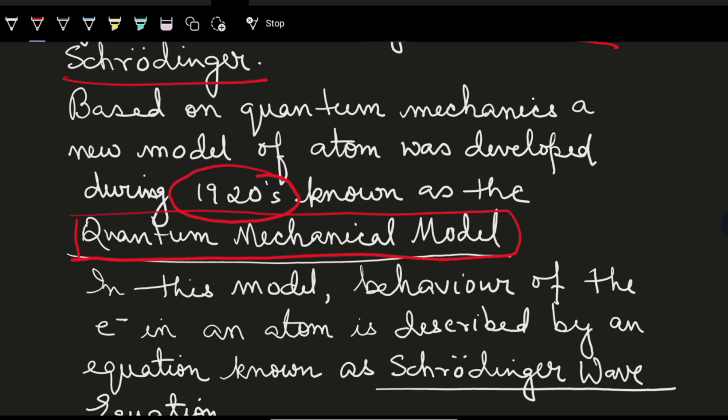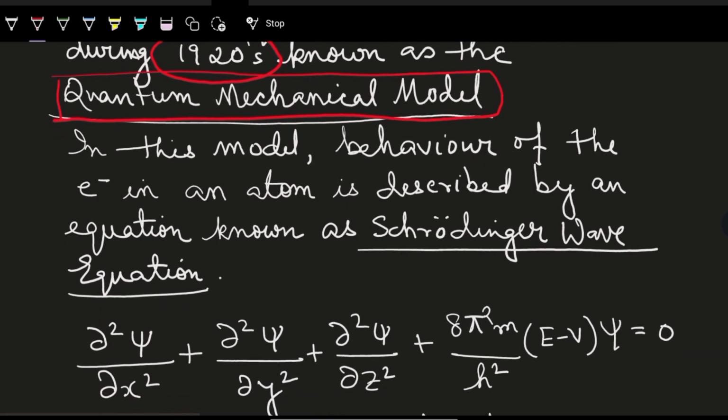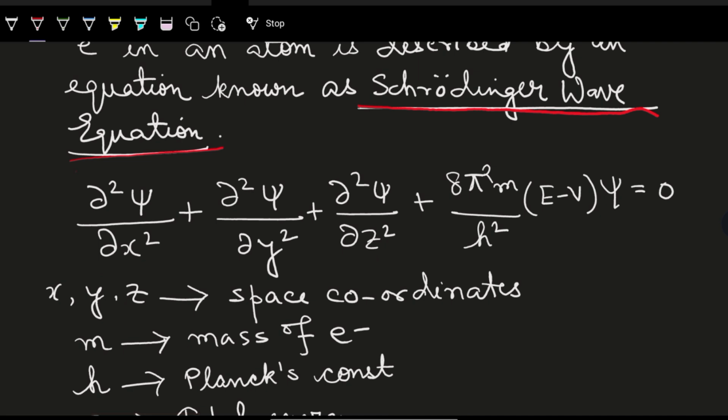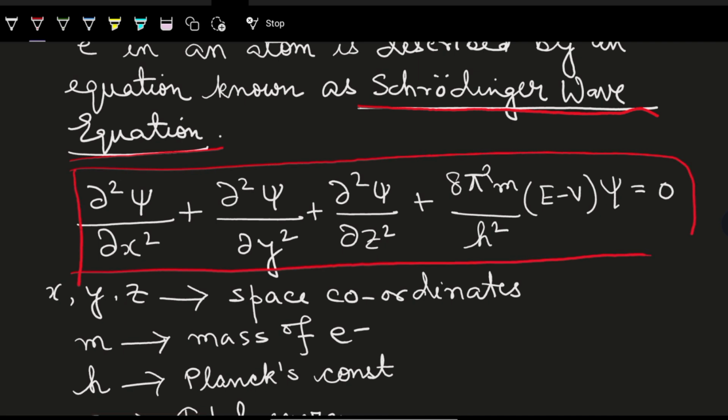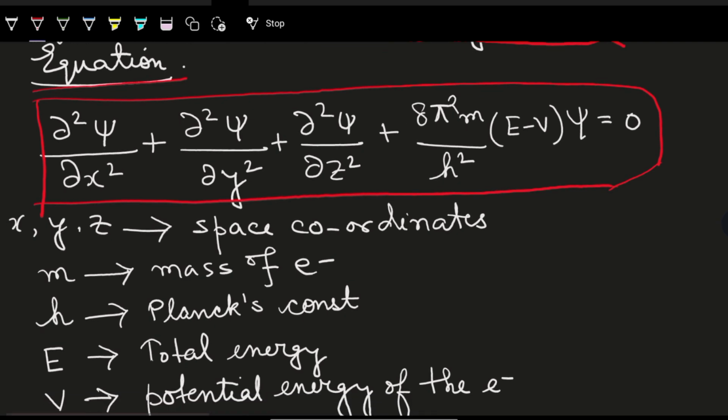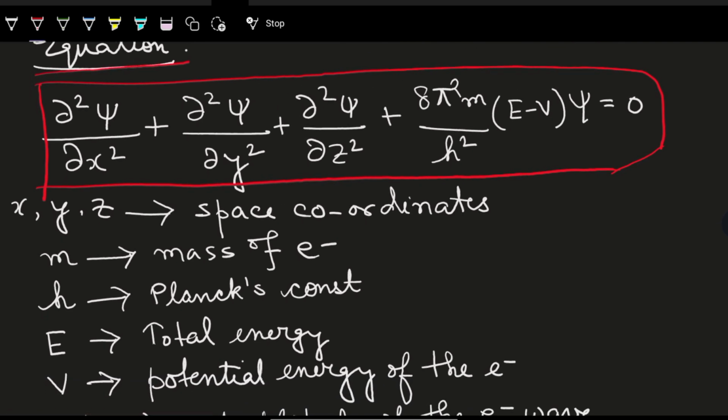And what happened in this model? The behavior of an electron in an atom was described by an equation by Schrödinger, which was known as Schrödinger's wave equation. This is the complete equation, where we can see the first three terms: del 2 psi by del x2, del 2 psi by del y2, del 2 psi by del z2, the double derivatives. These are the position coordinates, because these are the space coordinates.